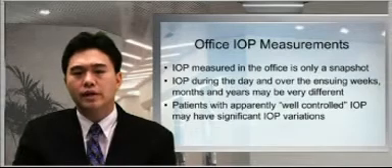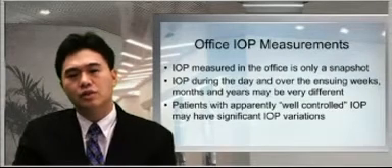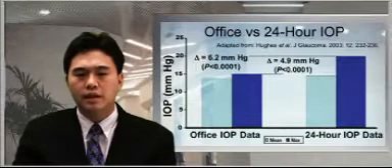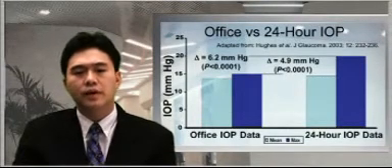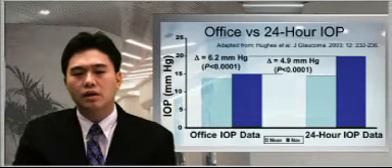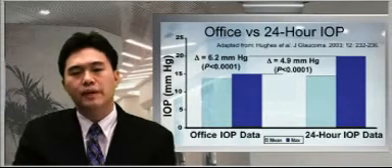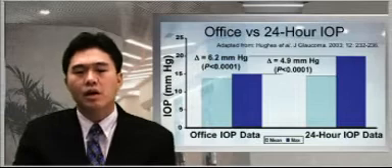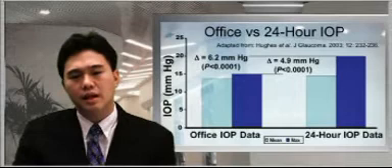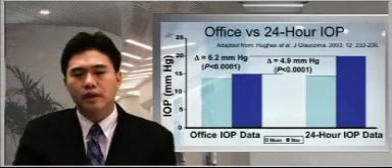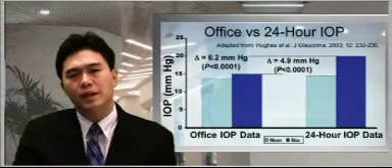The study by Hughes et al. in 2003 demonstrated this phenomenon. They studied glaucoma patients with progressive field loss. Despite having good intraocular pressure control, they had an average diurnal peak of 6 mm of mercury higher than the average intraocular pressures. For instance, a patient measured in the clinic with an intraocular pressure of 14 may well have intraocular pressures peaking over 20.